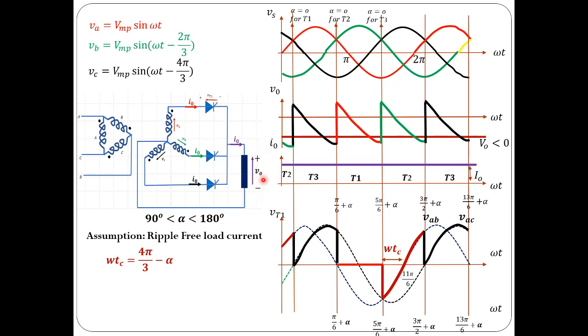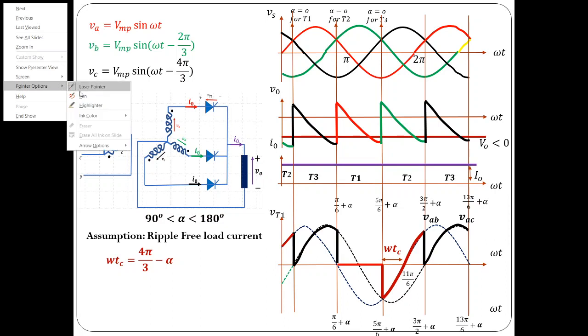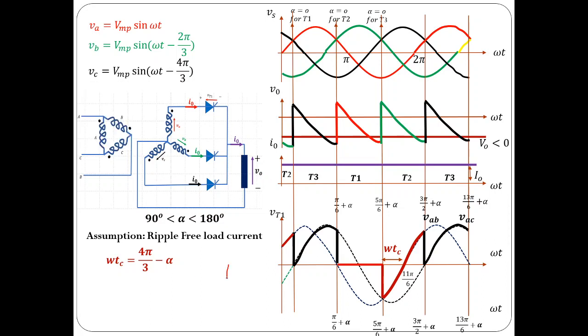So that voltage across the battery, you should have the battery voltage in this way. So then only inverting mode would be possible. Otherwise, the load voltage must be positive all the time, in which case there is only one mode possible for operation, that is rectification mode. So you must have this kind of active load with the voltage polarity opposite to that of the conventional polarity that is taken for the expression of the operation.